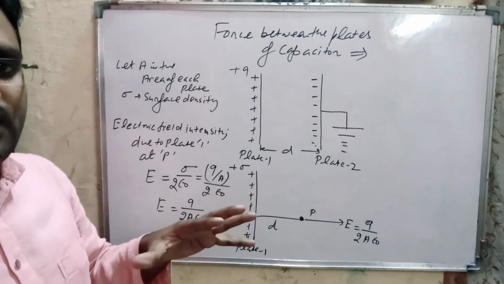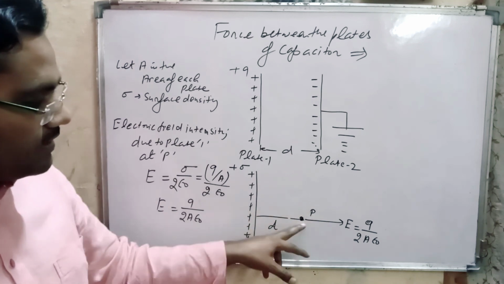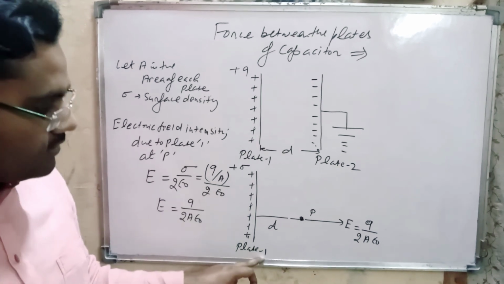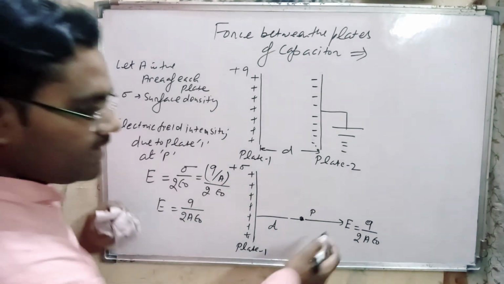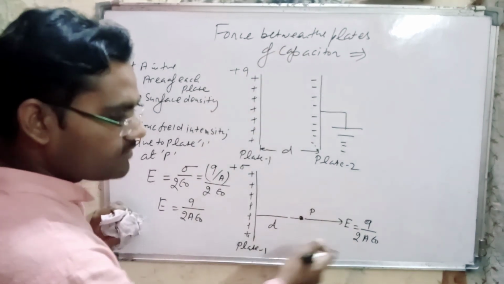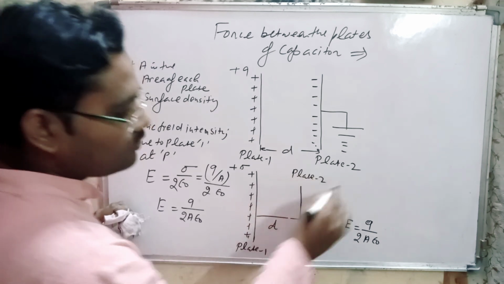Here we consider the electric field intensity at P, at a separation D, due to plate 1. The field is E, and in this field there is a second plate placed. This is plate 2.